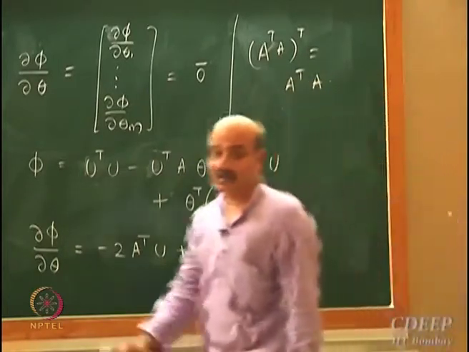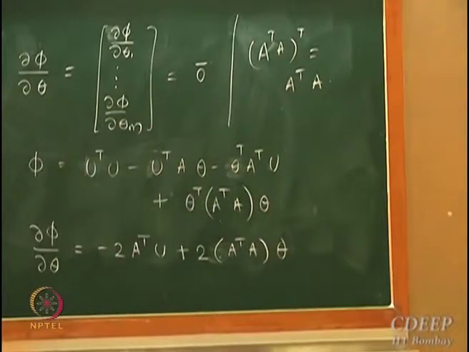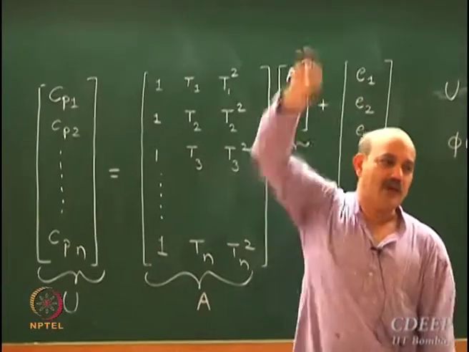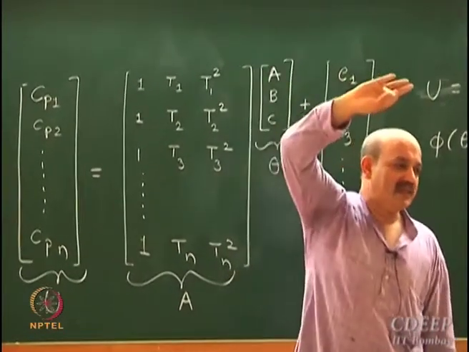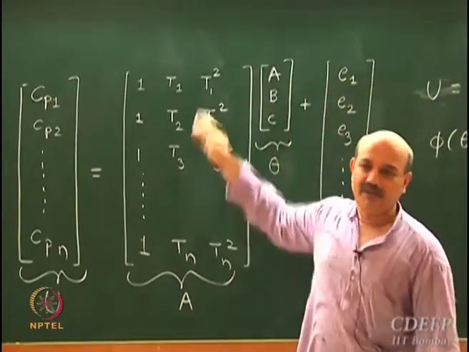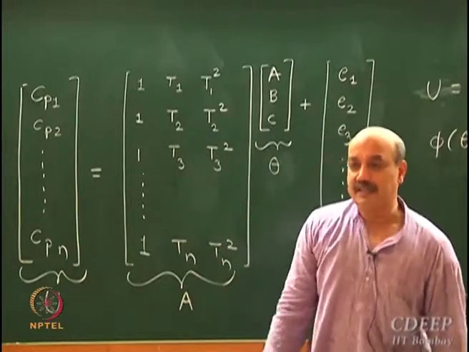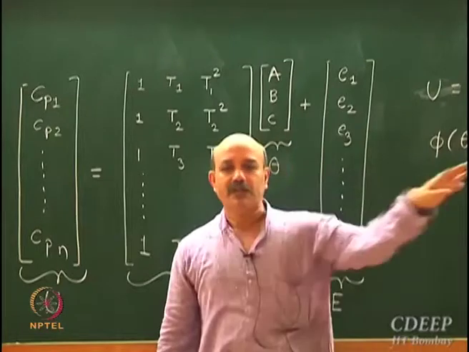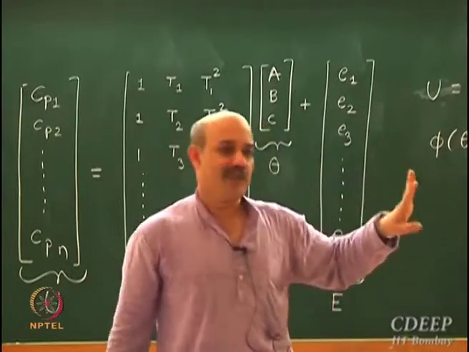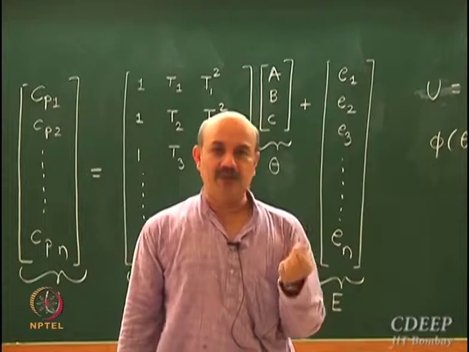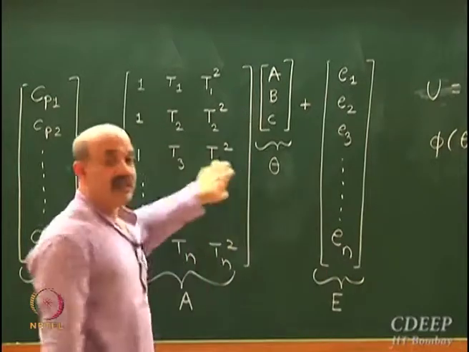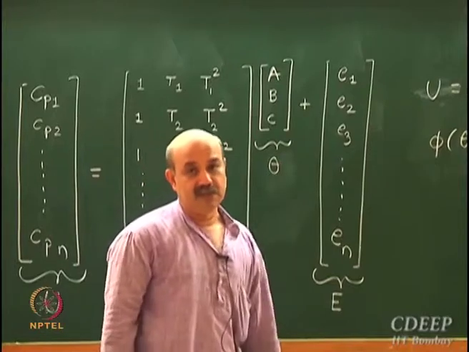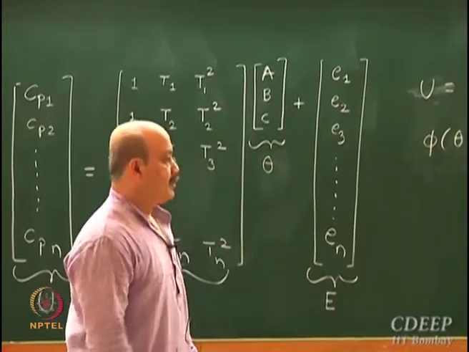Whatever this matrix is, howsoever tall it is, 1000 equations and 3 variables, filled with all kinds of strange numbers, this matrix, that is A transpose A, will always be a symmetric matrix. In fact, we will show that if these columns are linearly independent, then that particular matrix will be a positive definite matrix.